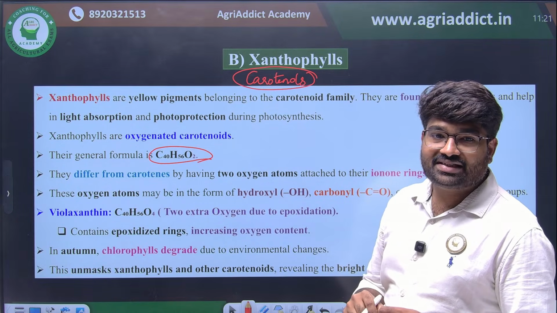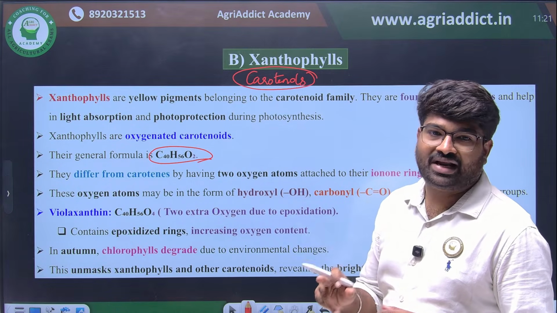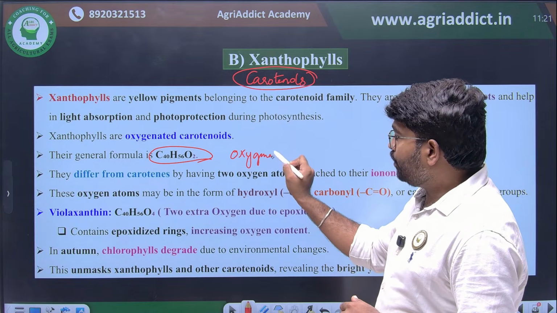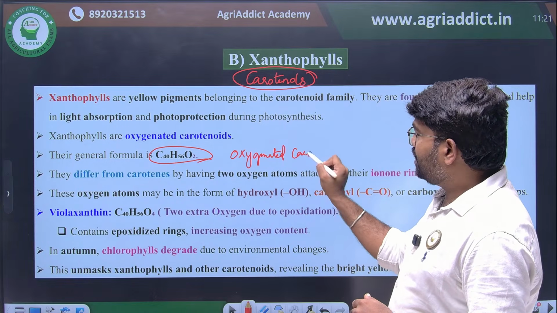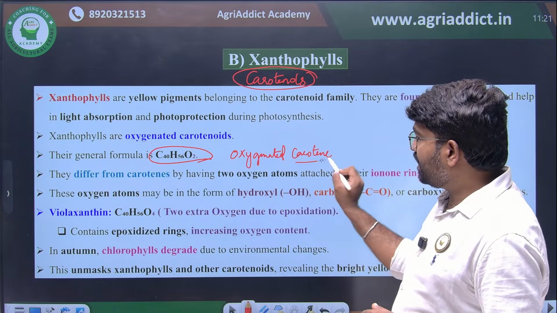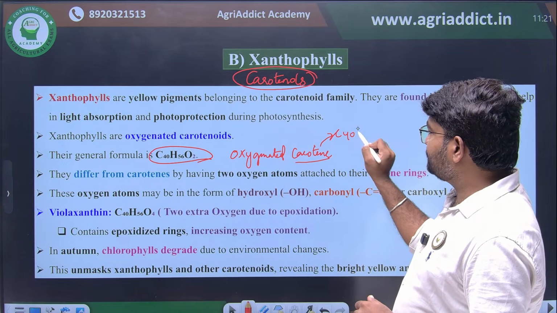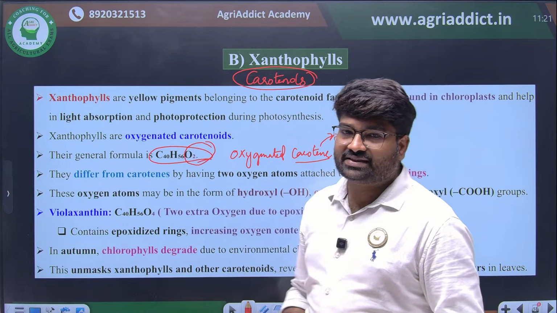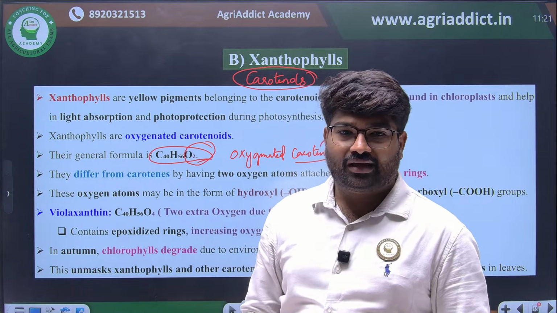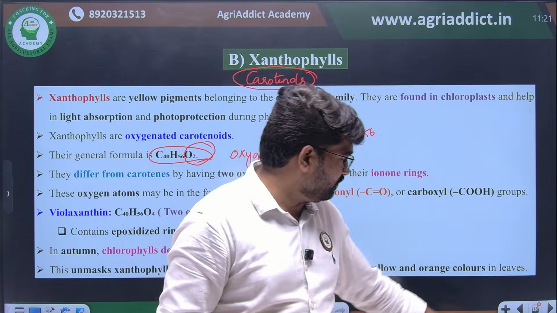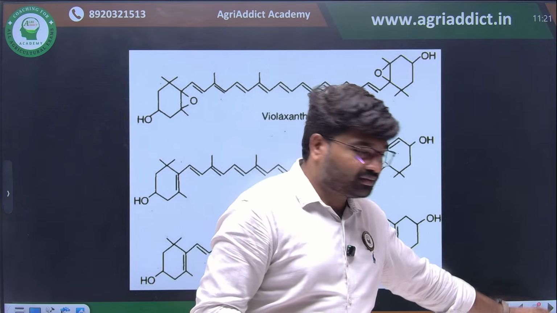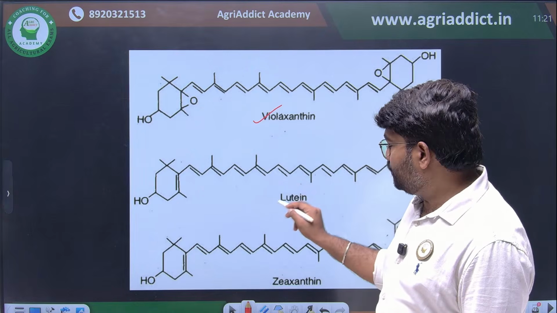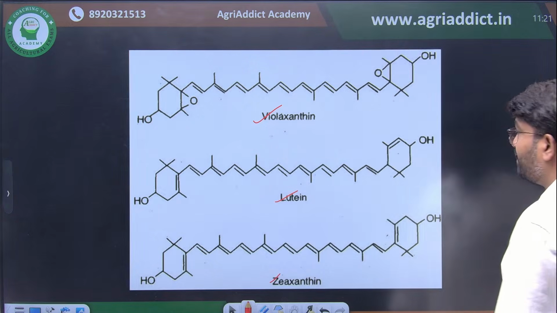Oxygenated carotenes are known as carotenols. We know the carotene formula is C40H56. If an oxygen molecule is added here, we can say it is xanthophyll or carotenol. Violaxanthin, lutein and zeaxanthin are some of the examples.